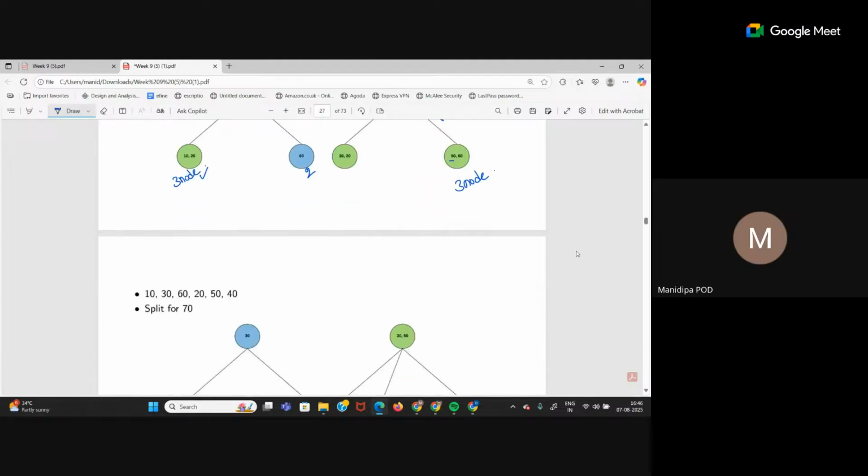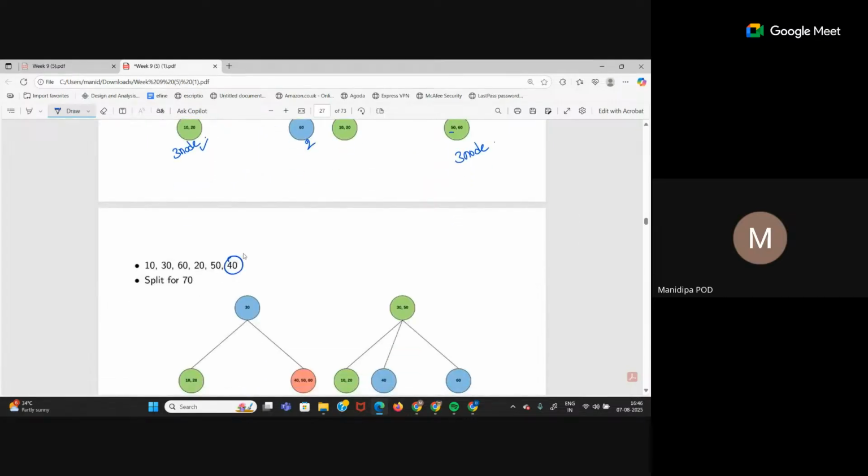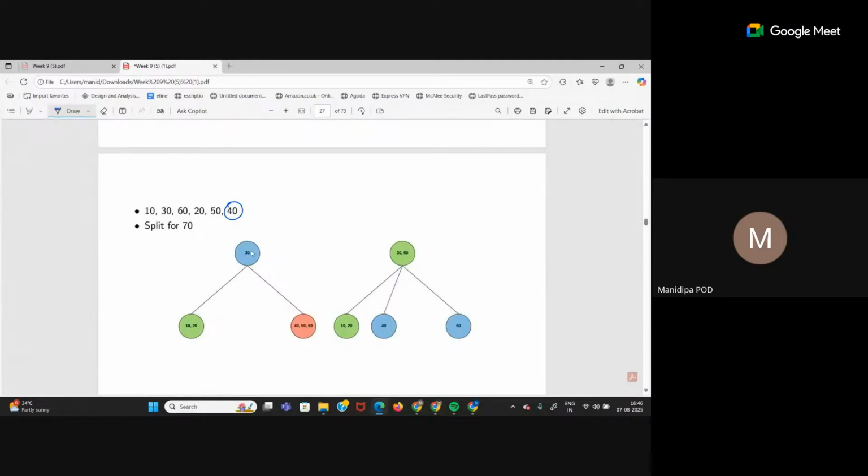Next value I have to enter is 40. So 40 is greater than 30. Right? Come to the right child. 50 and 60. 40 is less than both 50 and 60. So it comes to the left side. Okay. So 40, 50, 60. Now what node is this? It's a 4 node.